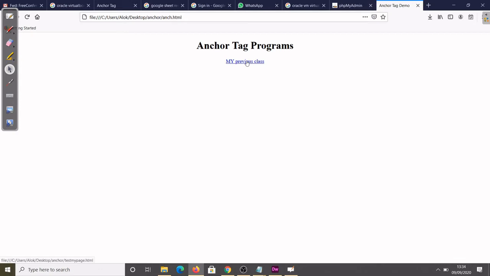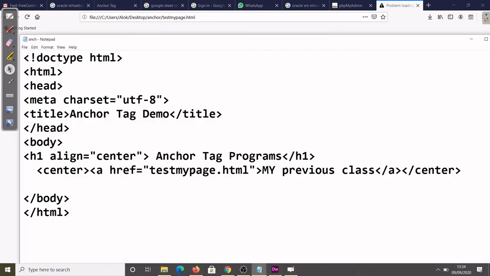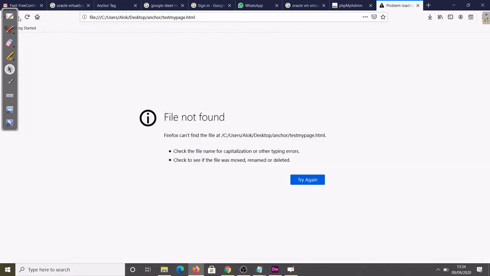So this link came, and you see here the hand symbol is coming. Anybody knows hand symbol means I have to click, like in my previous class. So once I click, see, getting file not found. Why is the file not found? Because I put here this name, and this file is not available in that folder, that's why we are not getting it. So what we have to do, you can put here // as I came outside of the folder, then the file is there.